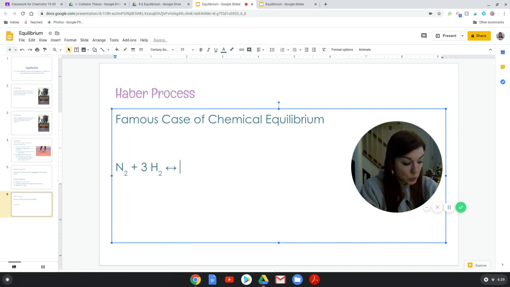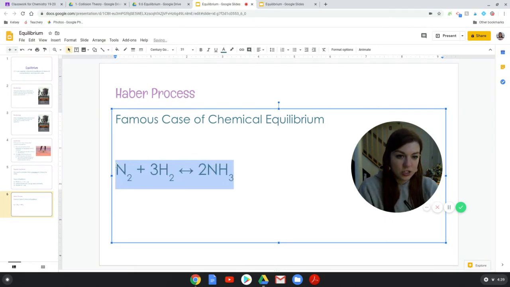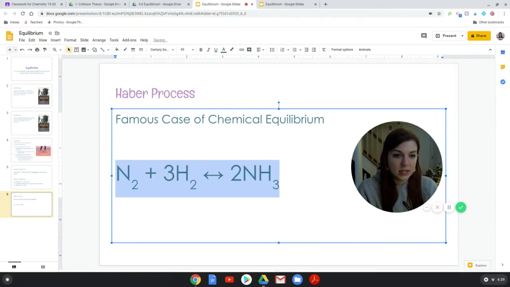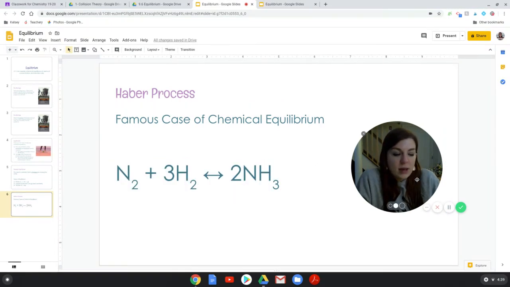You can do that as well. Here we go. This is balanced, yes. So we have two ammonias on each side, two nitrogens on each side, and 6 hydrogens on each side. And this is a famous case of chemical equilibrium.